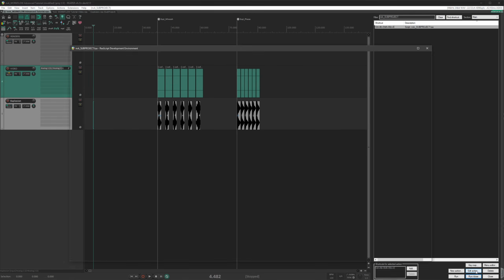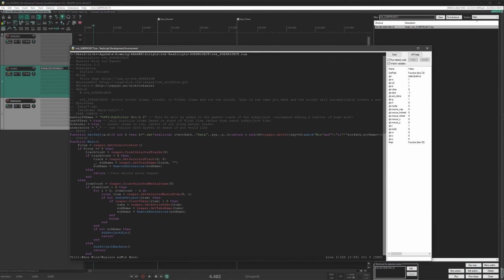In addition, there's also a few settings in NVK subprojects. So the first one is master effects name. This is the effects that will automatically get added onto your master track in your new subprojects. I'd recommend putting a limiter there and changing it to whatever one you want.